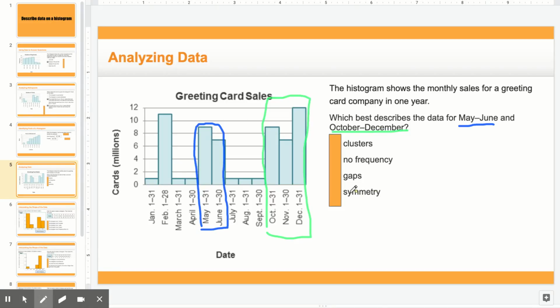We have symmetry. Well, that's not it, because symmetry is if I cut something in half, it's the same on both sides. Gaps, well, those don't represent gaps. Gaps means that there's a zero frequency. There's no bars there. And then no frequency and gaps, those go hand in hand. So our answer here would be clusters. So clusters mean that that's where the data is grouped together. So from May to June, there's a group. And from October to December, there's another group.